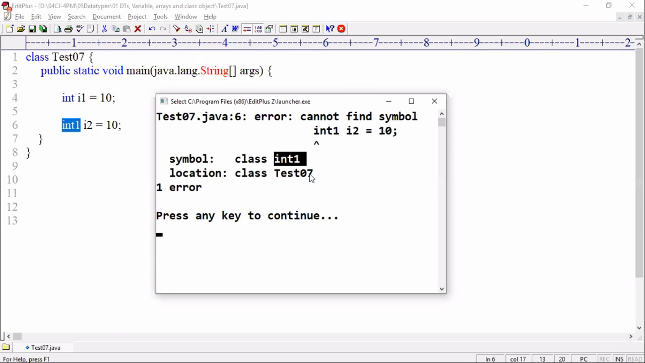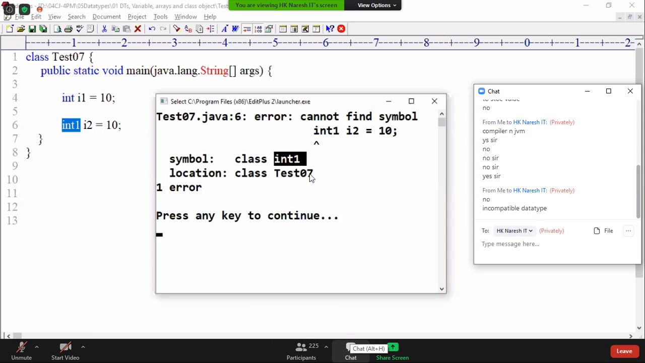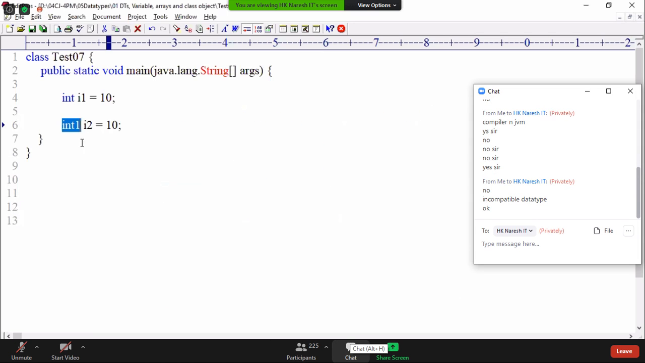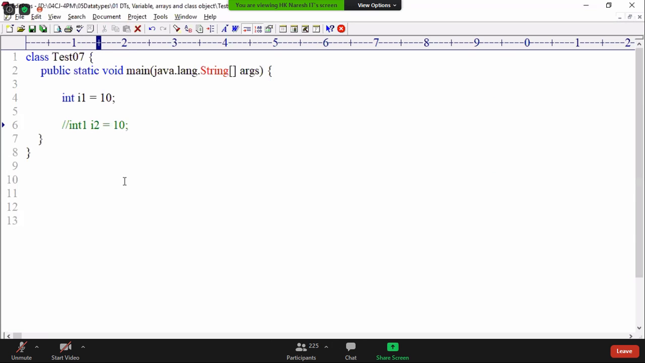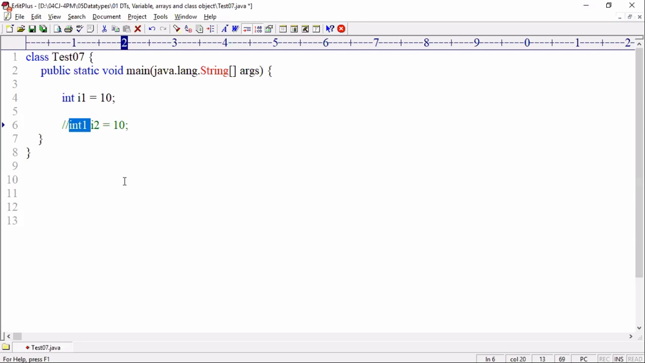Okay, first point, understand? The compiler verifies whether the data type is valid or not. Data type valid means, what is the meaning of valid? It should be one of the 8 primitive data types, or an array of these 8 primitive data types, or it should be a class name. Because here there is no primitive data type, no array, and no class name, it throws an error. Next rule.